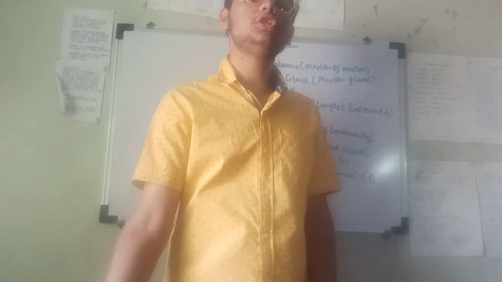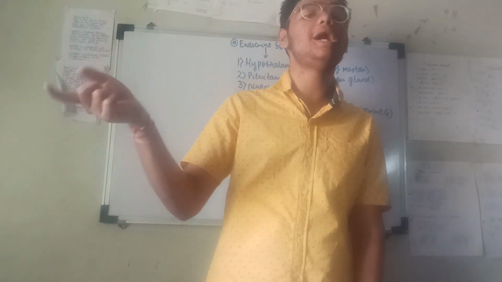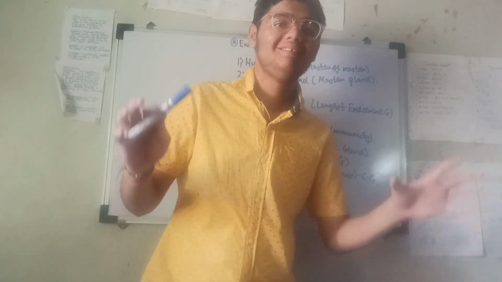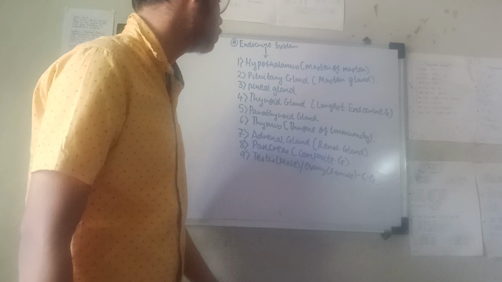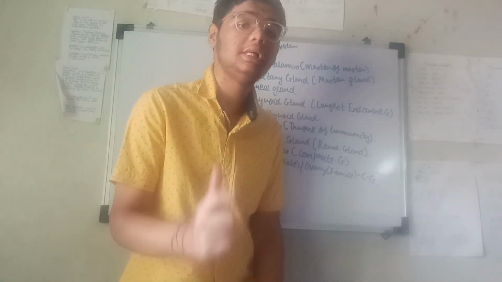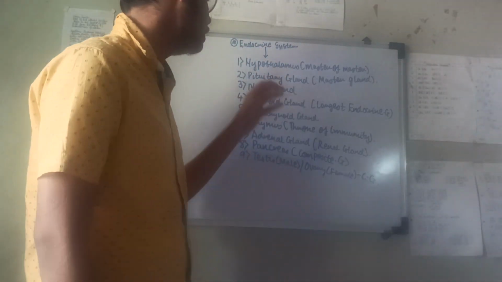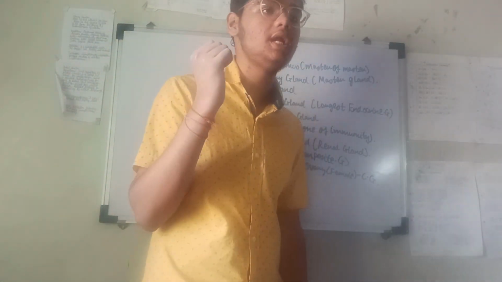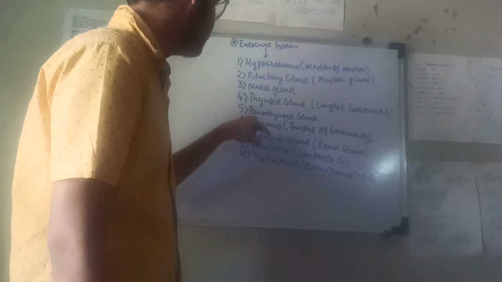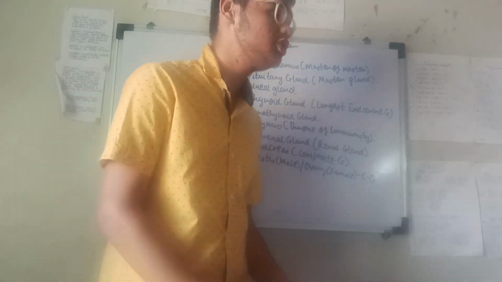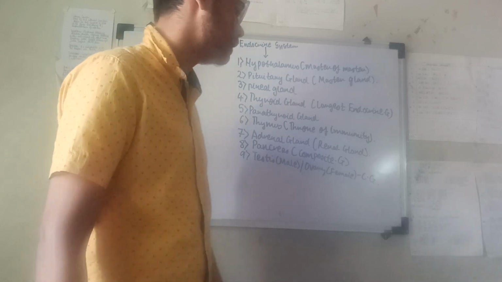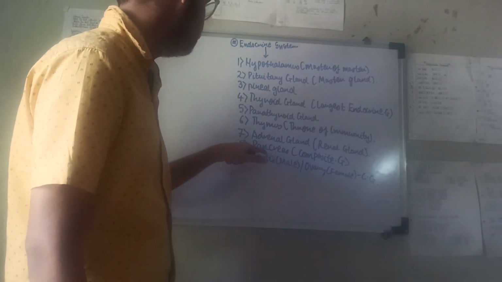Hypothalamus, master of master, because it controls the master gland, pituitary gland. Pituitary gland is the master gland because it seems to control all the other endocrine glands. Pineal gland, a small part located in the brain. Thyroid gland, the largest endocrine gland. Parathyroid gland located behind the thyroid gland. Thymus, throne of immunity, associated with immunity. Adrenal gland, also called renal gland because it is present on the top of each kidney.